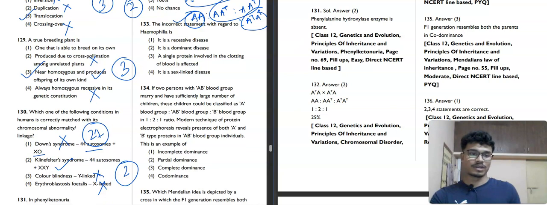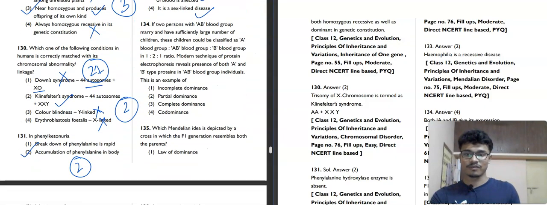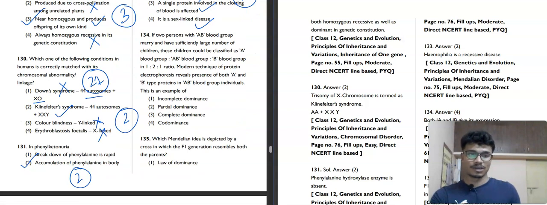Now question number 133. The incorrect statement regarding hemophilia. It is a recessive disease, absolutely correct. It is a dominant disease, not correct. X-linked recessive disease in which a single protein involved in the clotting of blood is affected, correct. It is a sex-linked disease, correct. I already told you X-linked disease means sex-linked. So if it is not correct, it is the second option. I will move toward question number 134.